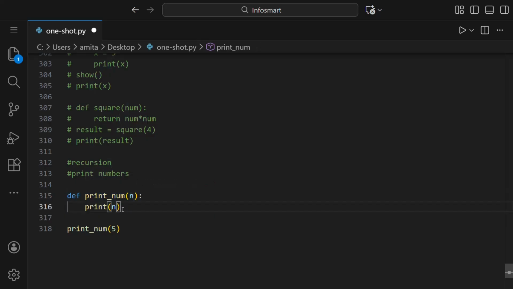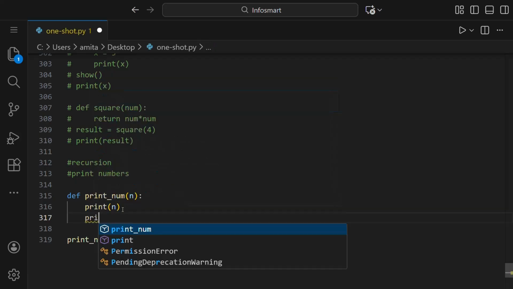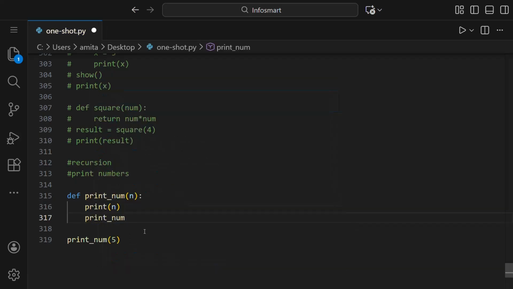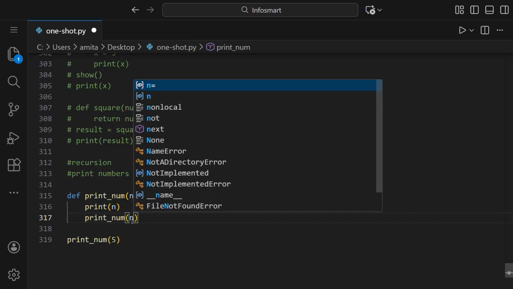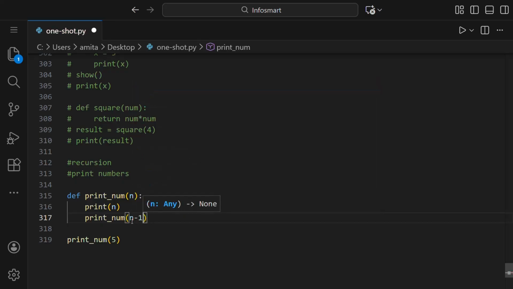What we can do is simply call it again inside the function itself. So here print num, and inside this we can simply write n minus 1. By this, n will be replaced by n minus 1. You can assume it like that.